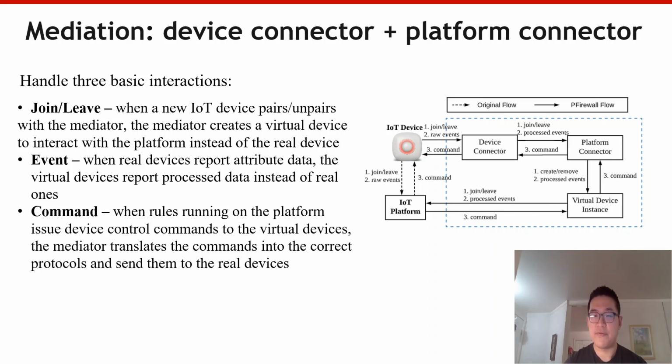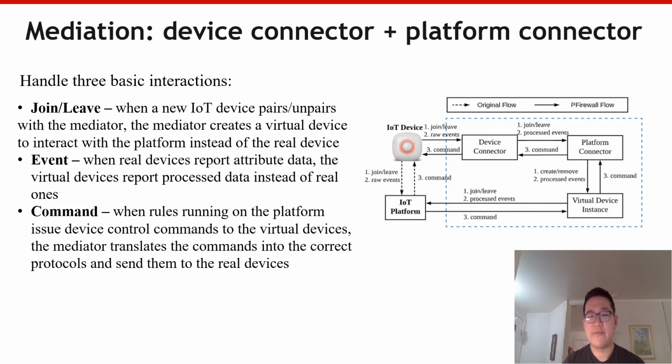To enforce the data filtering in a closed system, PFirewall is implemented as a man-in-the-middle style mediator. The device connector and the platform connector work collaboratively to achieve this. In the original system, devices have three basic interactions with the platform: join or leave, exchanging events, and exchanging commands. Thus, PFirewall needs to handle these interactions.